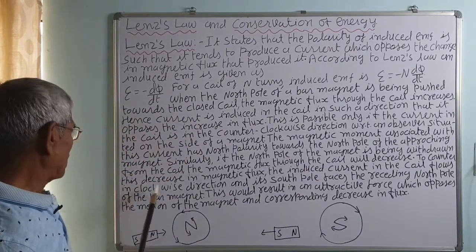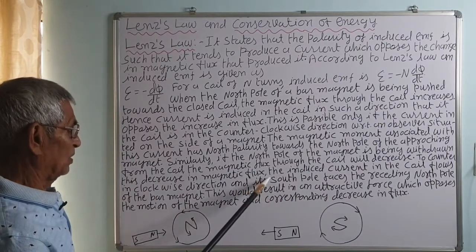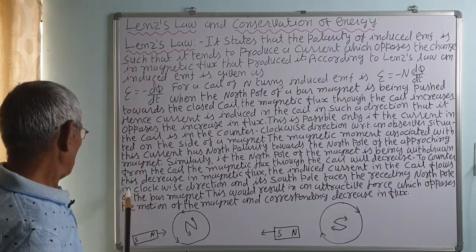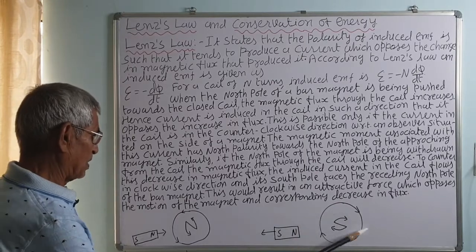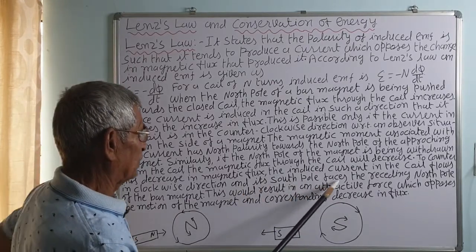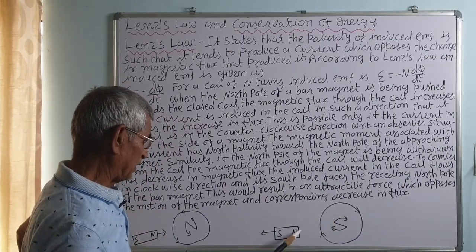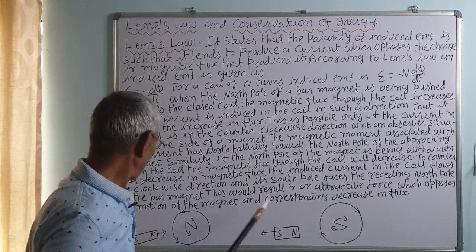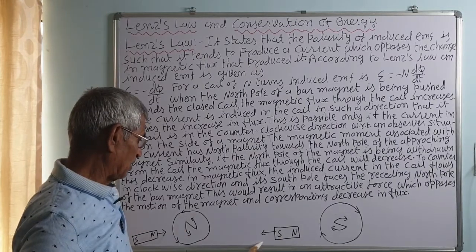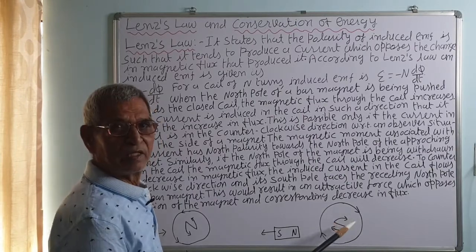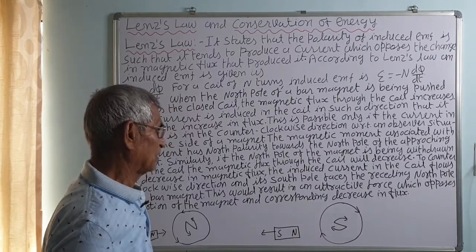To counter this decrease in the magnetic flux, the induced current in the coil flows in the clockwise direction, and its south pole faces the receding north pole. So, a south pole is developed, that is, it faces the receding north pole. When the north pole approaches, it develops a north pole. When the north pole recedes or moves away from the coil circuit, then it produces a south pole. So, it tends to oppose that decrease in the flux.